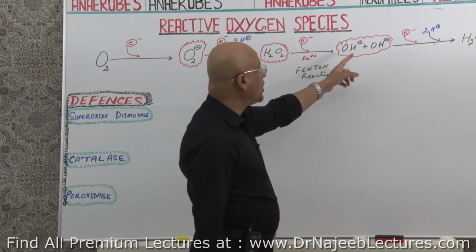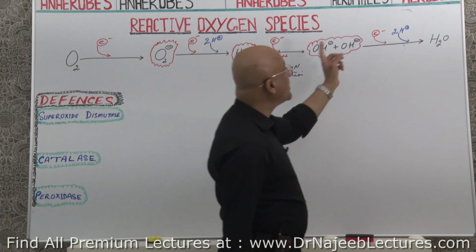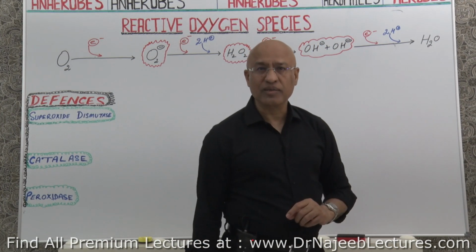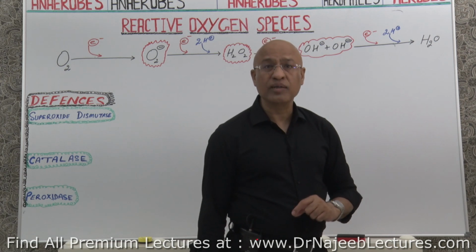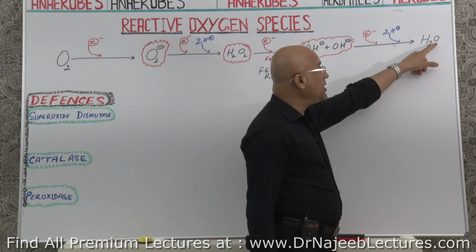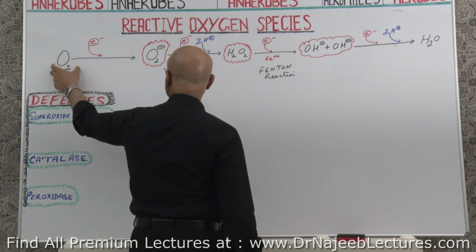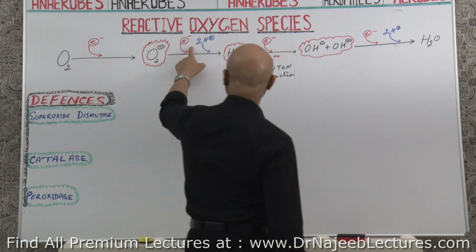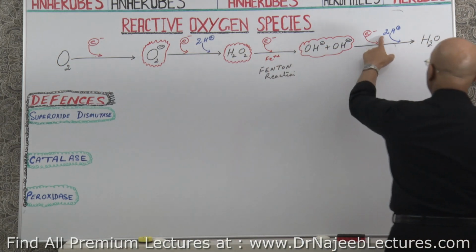Another reduction will end up with hydroxyls, and another reduction, yes, how many reductions? 4 reductions. This oxygen molecule has received by now how many electrons? 1, 2, 3 and 4.